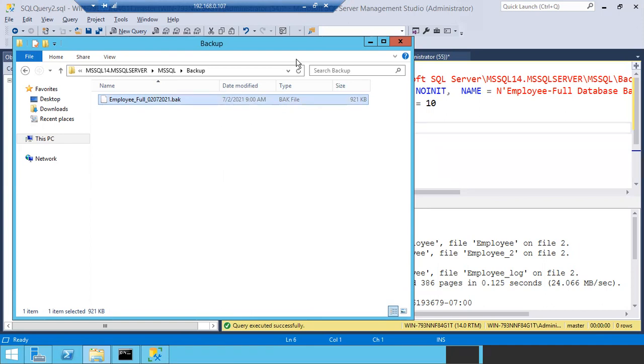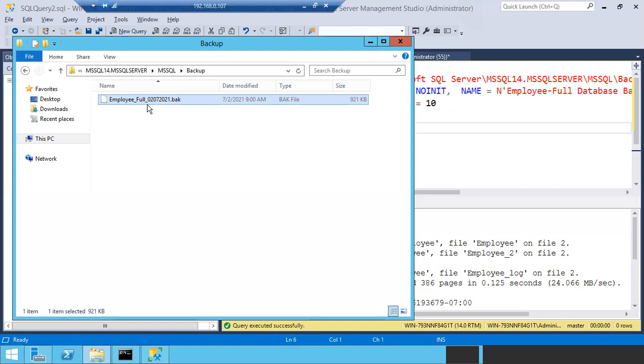What is this now, backup set or media set? Backup set, sir. Group of backup files means don't think we'll have multiple backups; all the multiple backups we can call a media set. This is a media set. In this file, you have 2 full backups. Got it?